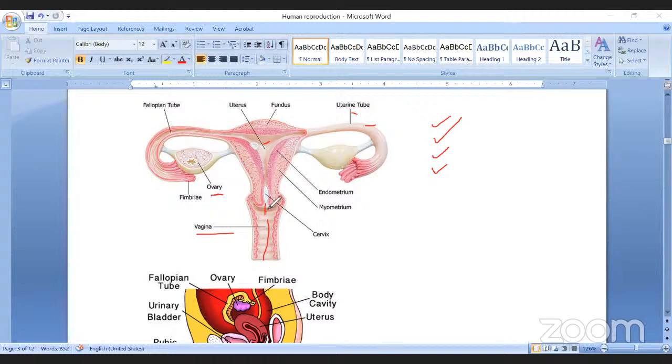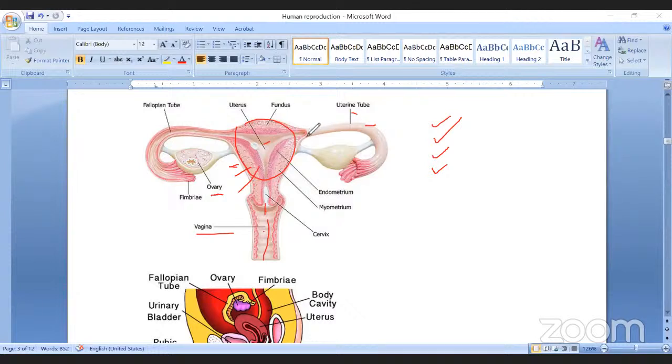And the cervix is a narrow passage between the vagina and uterus where mucus is plugged. That mucus does not allow any pathogen to enter the uterus. The uterus is a muscular chamber made up of smooth muscle, generally composed of three layers: outer perimetrium, middle myometrium, and inner endometrium. This endometrium plays a very important role at the time of implantation and also at the beginning of the menstrual cycle.